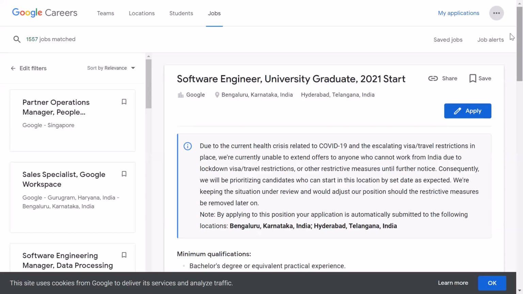And I think there is something similar at Amazon also when you try to apply, and at Amazon careers it is more rigorous, more strict. I think it's something like only 2 to 3 applications in the last 6 months. It's extremely strict at Amazon, but here it's still good: if you have applied to 2 or 3 opportunities in the last 30 days, you can still apply, otherwise you can.